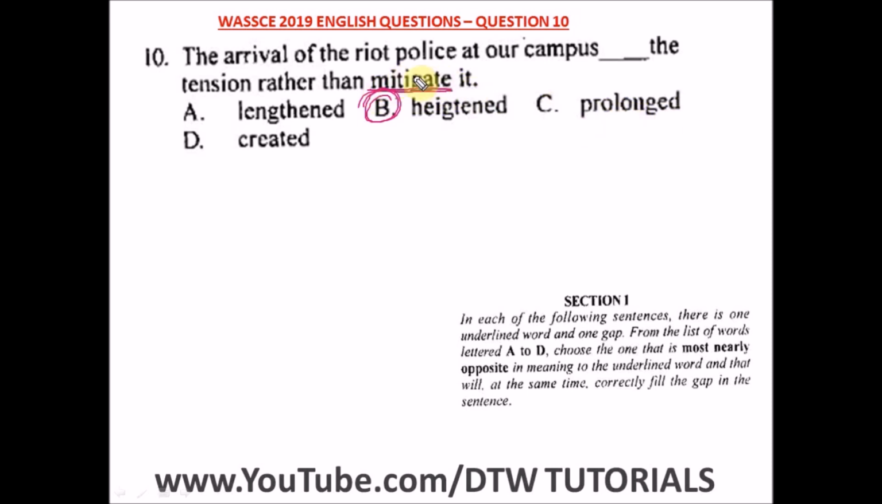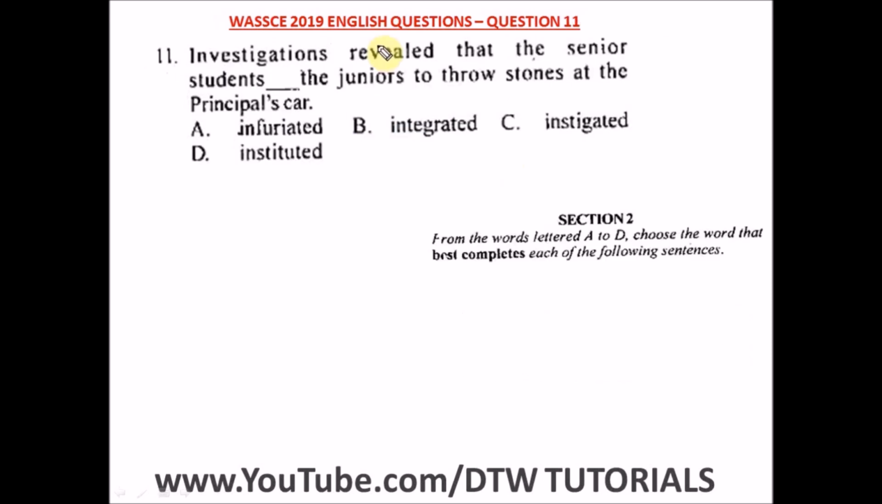We're looking at the word mitigate, which is reduce. So definitely the opposite of mitigate is to increase. D is not the right answer at all. D says created, no, it's not. All right, we're looking at the opposite in meaning of the word mitigate, which is to heighten. So the arrival of the riot police at our campus heightened the tension rather than mitigate it. So our right option is option B. Question 11 of the WASSCE 2019 English past question. That's your WAEC English. Now we are at section 2 of the OBJ paper 1.